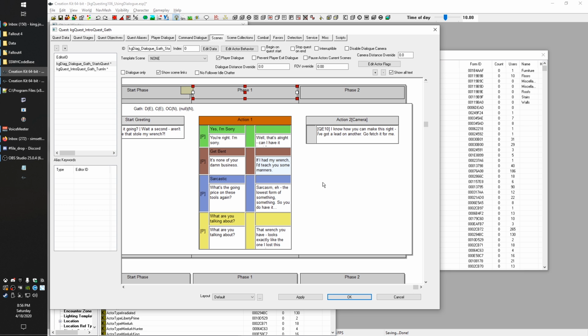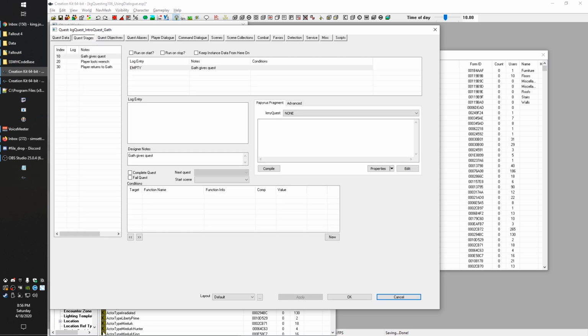So I highly recommend getting used to anytime you need to condition anything in dialogue. Get used to doing it with quest stages. There's no penalty for having a million quest stages in here, other than you have to scroll through and look at them all. But there's no problem with that.